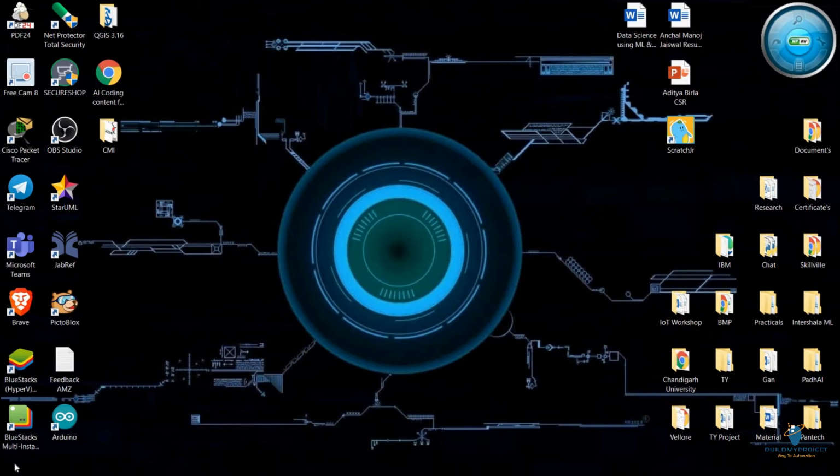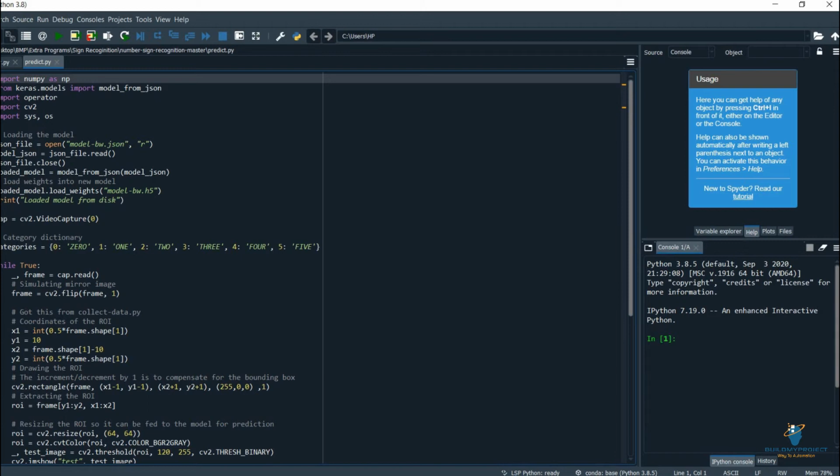Currently we have Python version 3.9.5. You can download Python IDLE, that is the Integrated Development and Learning Environment, then the Anaconda Individual Edition. After it gets installed, you need to open Spyder.